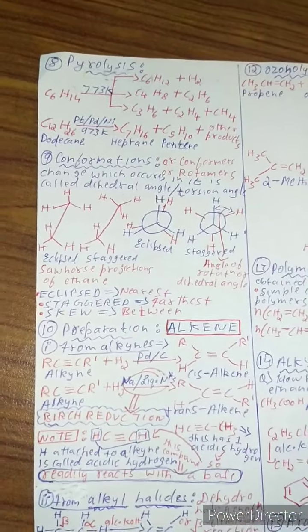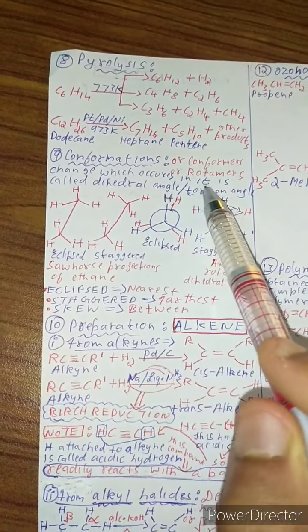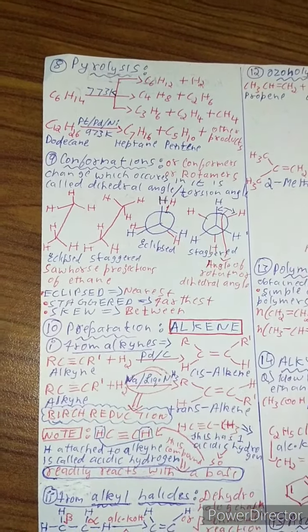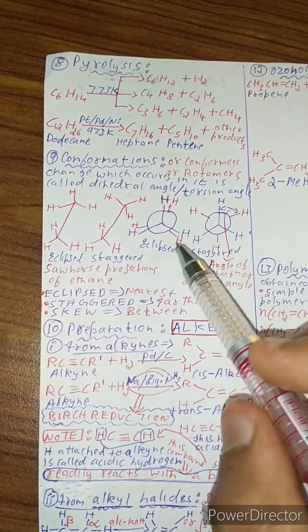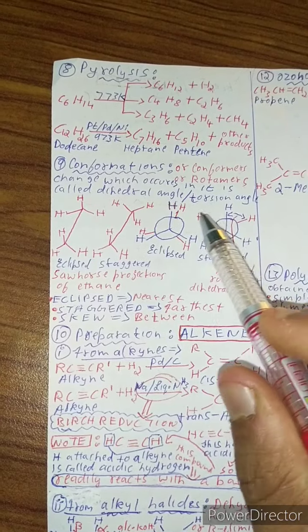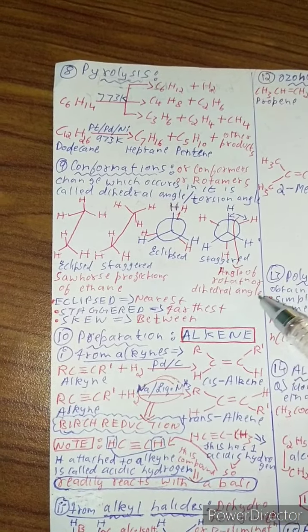Now what are conformations? They are also known as conformers or rotamers. The change which occurs in it is called dihedral angle or torsion angle. Example, if this is a conformer, the change which occurs from this to this is eclipsed structure and this is staggered. So when eclipsed goes to staggered, the angle which is formed is called angle of rotation or dihedral angle.